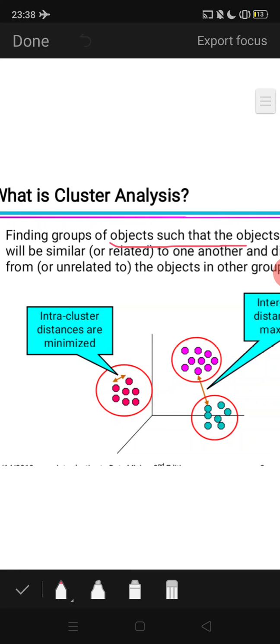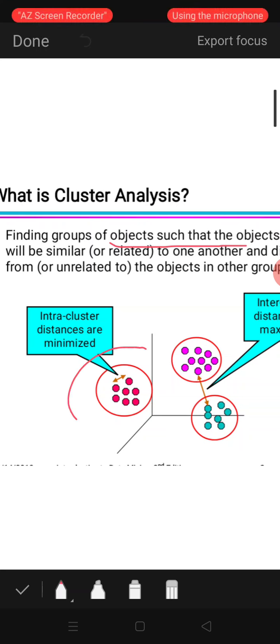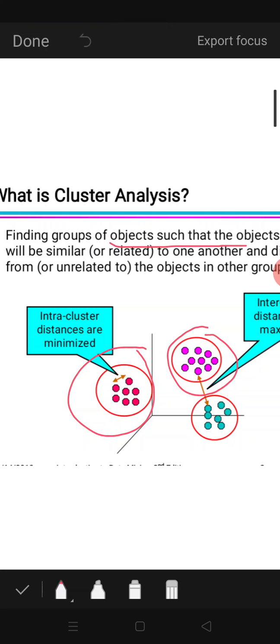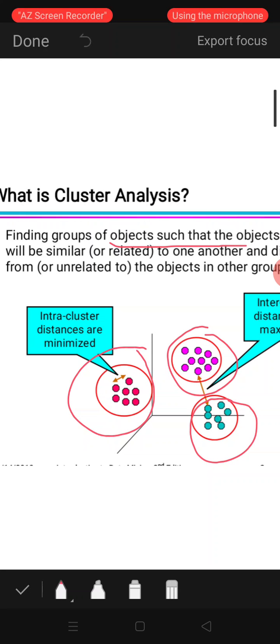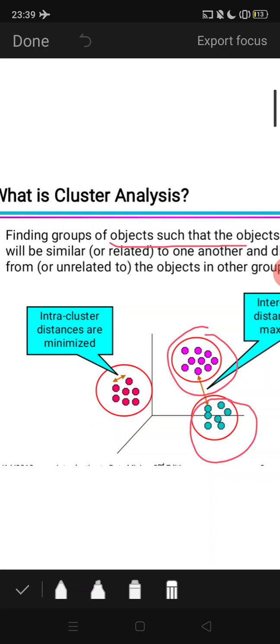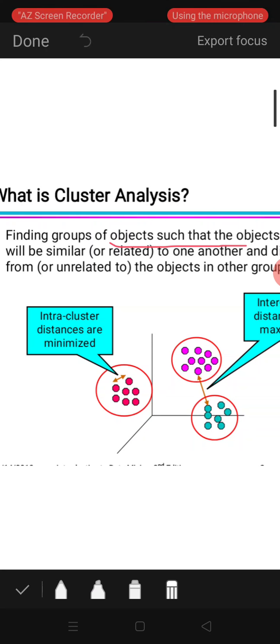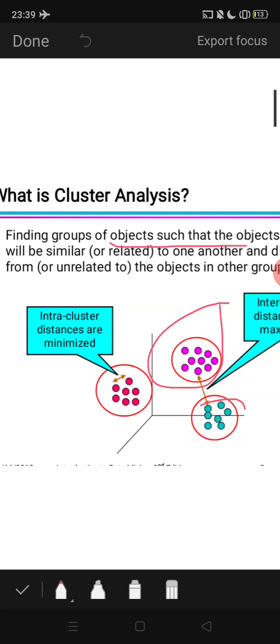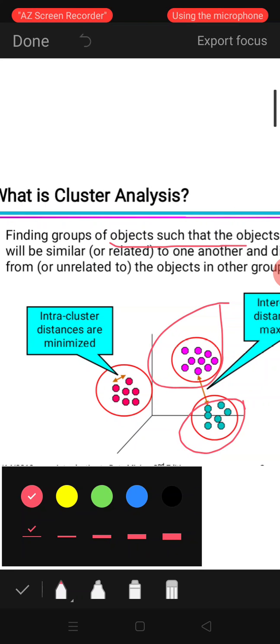Now, if you observe this diagram, this is one cluster, this is one cluster, where intra-cluster distances are minimized. In this group, the distance between objects is minimized.